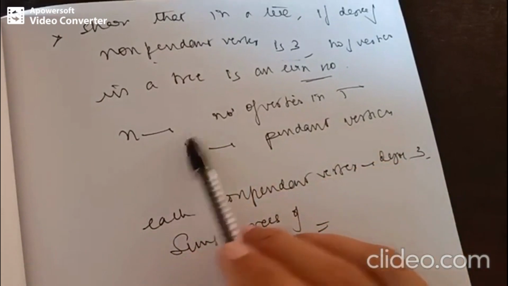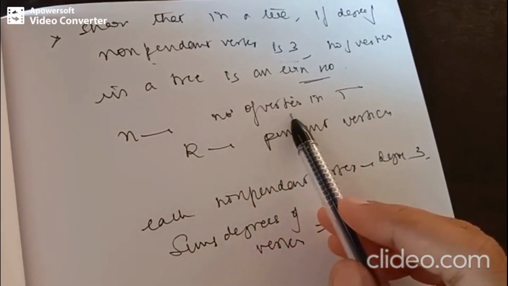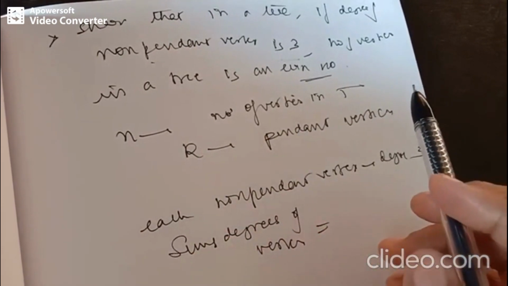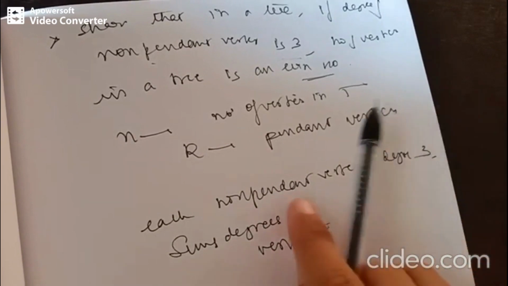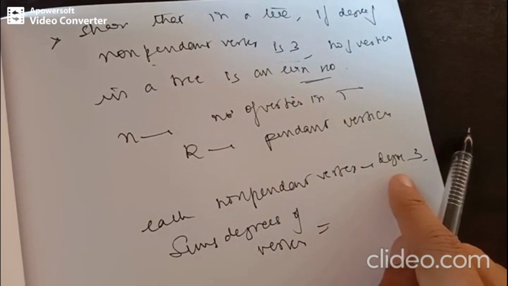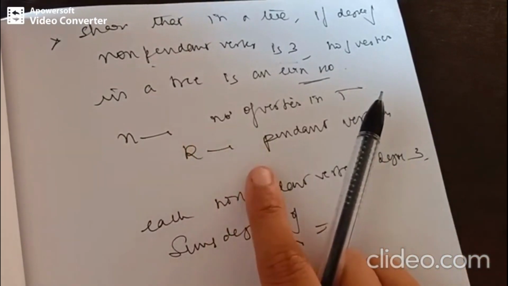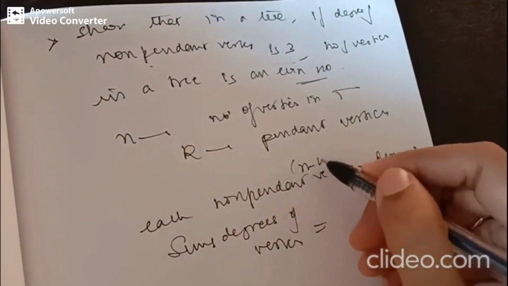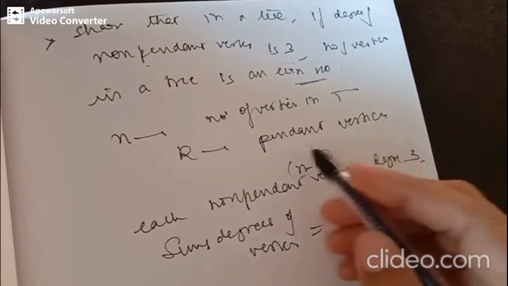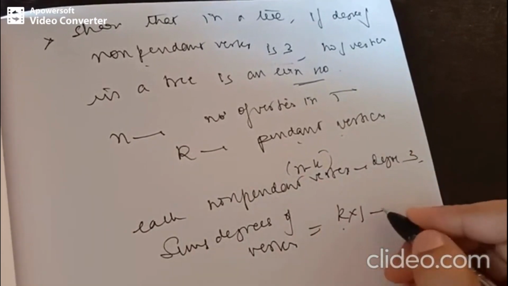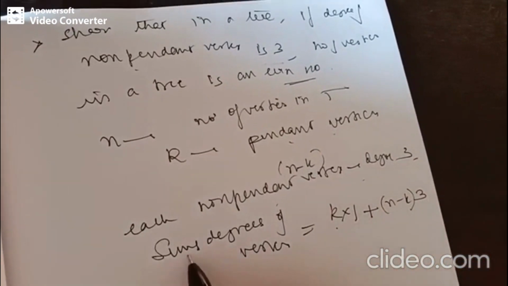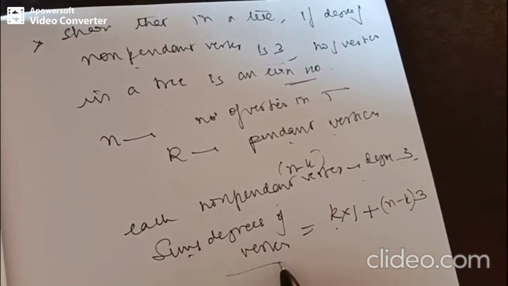Out of n vertices, there are k pendant vertices. So the non-pendant vertices are denoted by n minus k. What is the degree of every pendant vertex? 1. So k into 1 plus, for every non-pendant vertex, n minus k into 3. This represents the sum of degrees of the vertices.